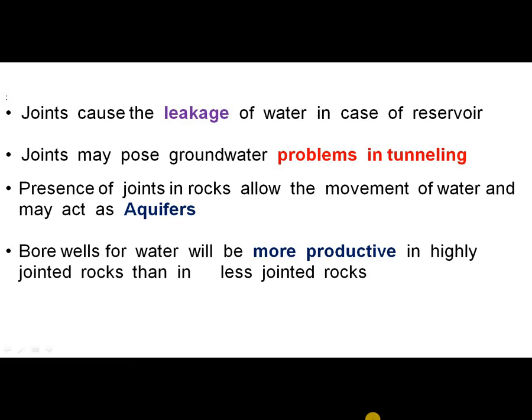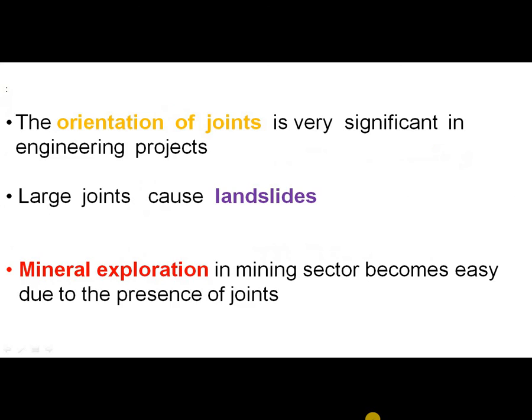So more quantity of water is possible when the joints are more, compared to less jointed rocks. The orientation of joints is also very significant in engineering projects, whether they are horizontal or vertical or inclined. So by studying these joints, the concerned project depends.